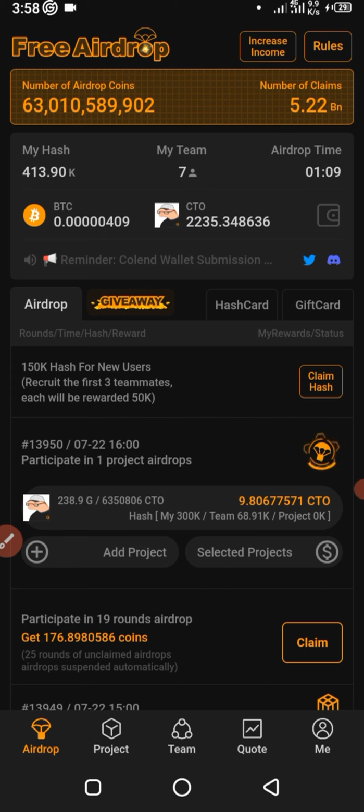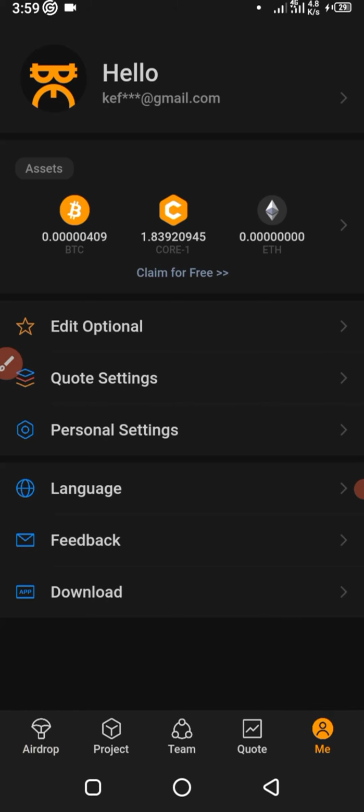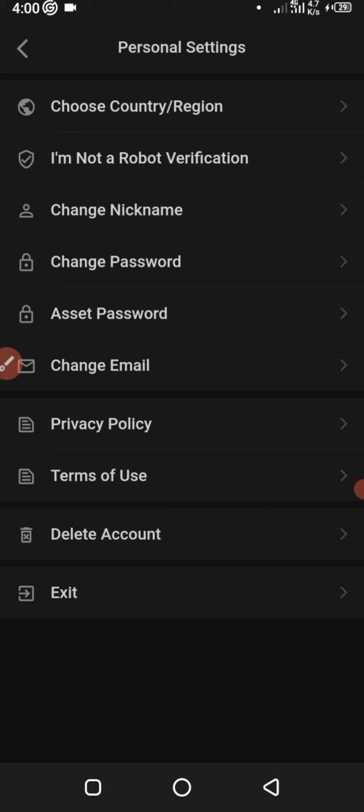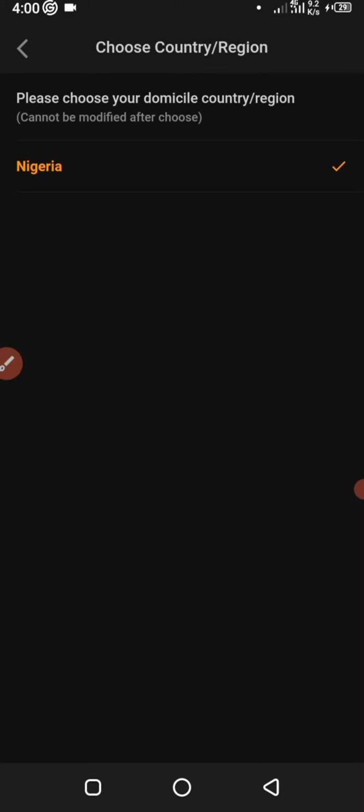So once you finish registering and you download the app, when you open it, first things first, you come down to the bottom where we have me here. You click on me. When you click on me, you see hello, then you see your email there after you log in. Click on this hello, and click on your country. Choose your country. Right now I'm in Nigeria, so I've taken Nigeria. So that's the first thing to do.